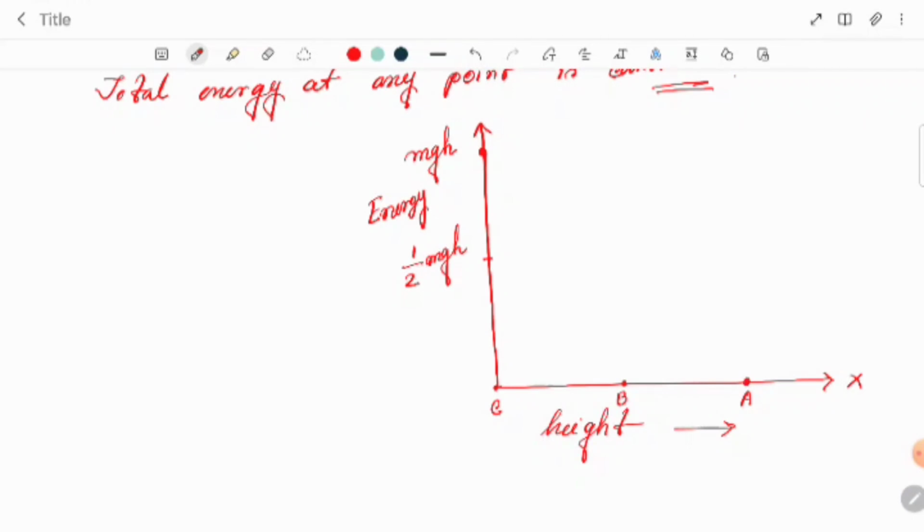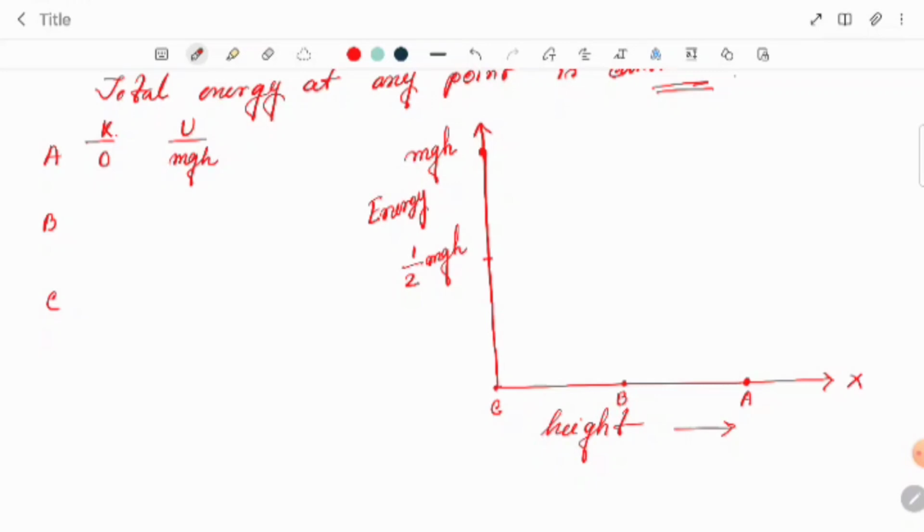Here we have seen the three positions A, B and C, and we have the energy, both kinetic and potential. Potential is U and kinetic energy I am writing as K. At A kinetic energy was 0, potential energy was mgh, right?